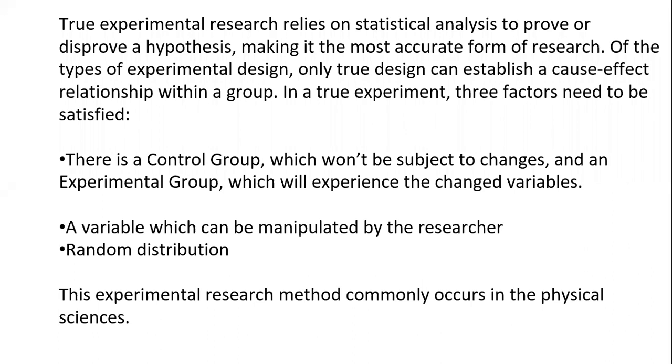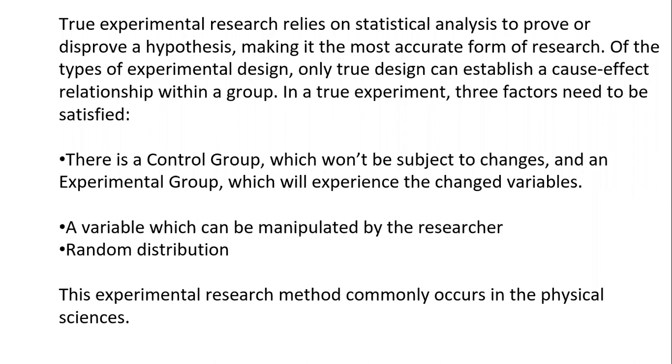The control group won't be subject to changes. It is not going to change in the group we are studying. And there is an experimental group, which will experience the changed variables because of adding or introducing some experiment. There is a variable which can be manipulated by the researcher, and we use random distribution.